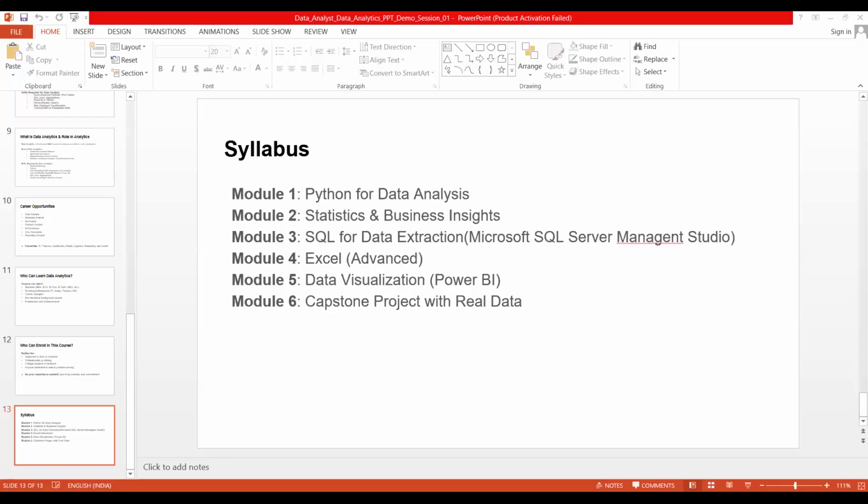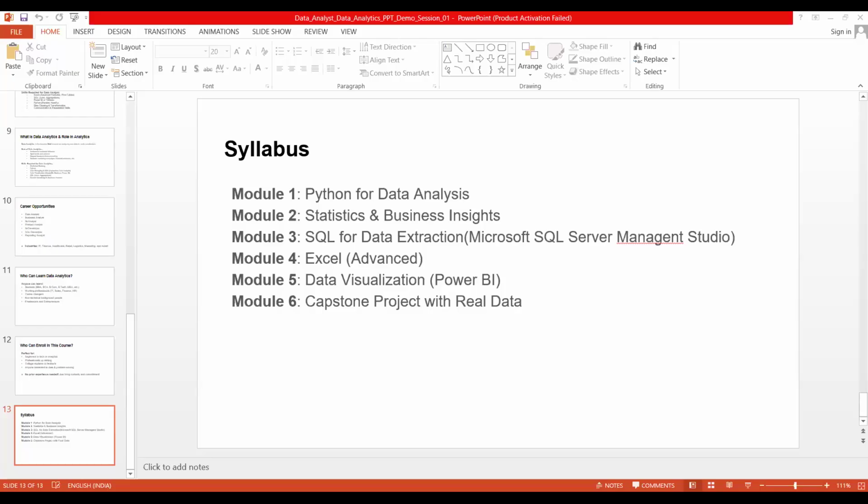So here we are going to learn statistics, and there are different types of statistics: descriptive statistics and inferential statistics. In the types of data, we are going to learn what qualitative data is, that is categorical data, then quantitative data, discrete and continuous data. And what nominal, ordinal, and ratio data are, right? These are the things we are going to learn about data. And then we are learning population and samples, right? What is the population, what is the sample, and what is the difference between population and sample.